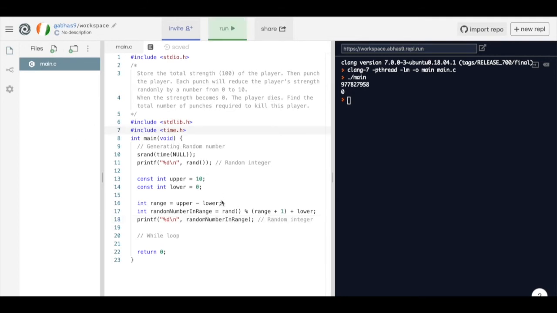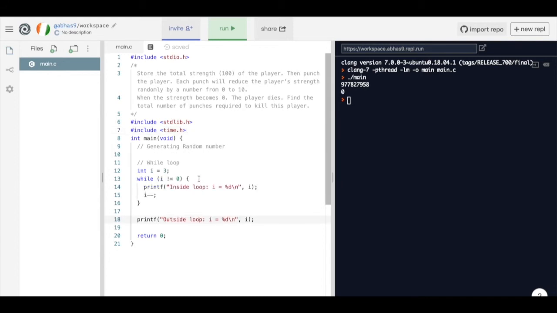Now let's talk about another type of loop which is available in the C programming language. Other than for loop, we also have something called while loop. So over here, what you see in front of you is a basic while loop. We have a variable I initialized as 3. Then we are checking while I not equal to 0.